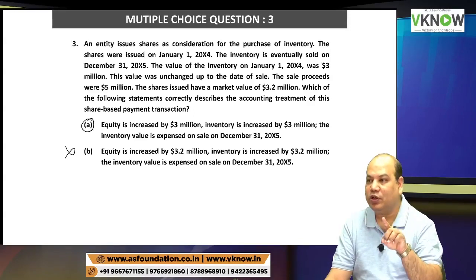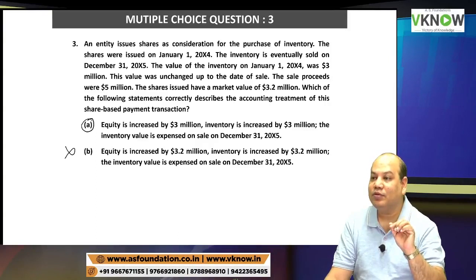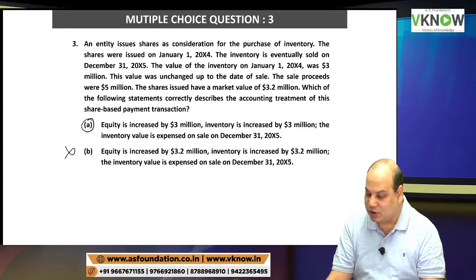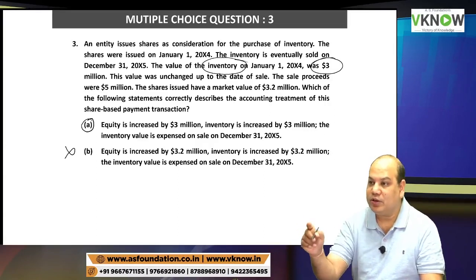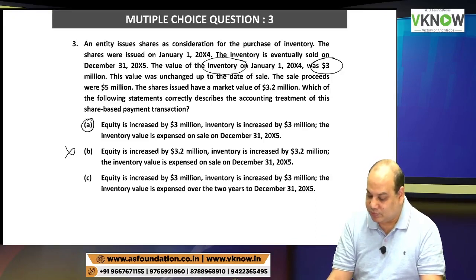If that is not available or not reliable, then fair value of share will be taken. Since the fair value of inventory is available, I will not take fair value of the share.